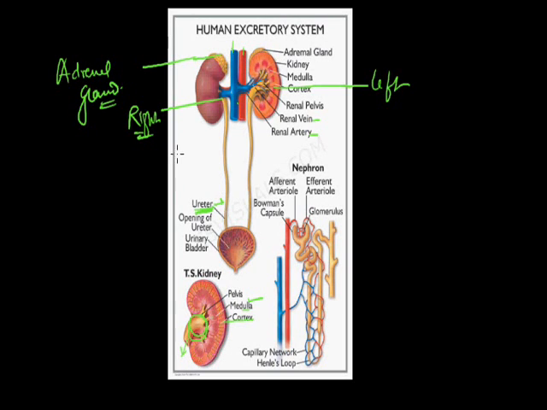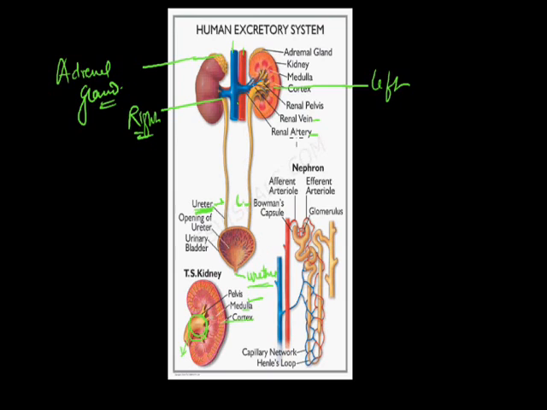This is from the right kidney and this ureter is from the left kidney. Both these ureters bring the urine from the kidneys to the urinary bladder. Urine is collected in the highly distensible structure called the urinary bladder. It is a conical structure. This bladder leads to the urethra. The name is not mentioned over there; I have written urethra.